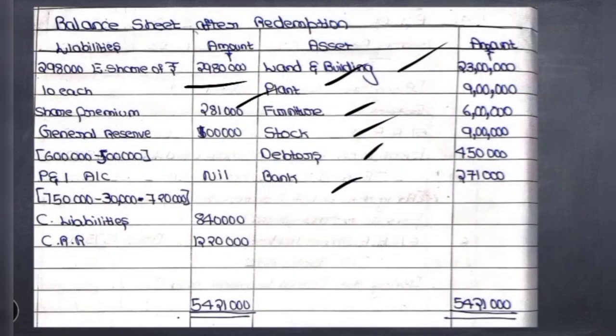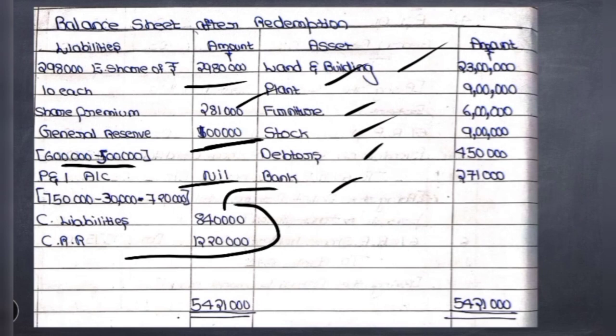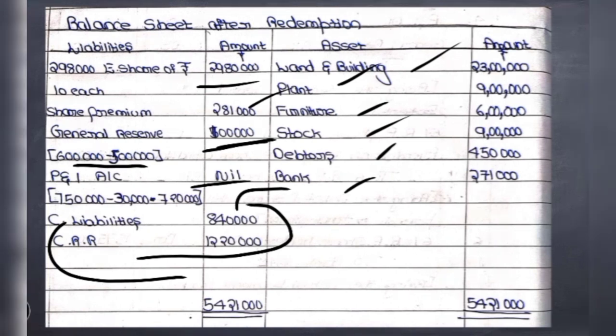Then general reserve, there was a balance of 6 lakh, out of which 5 lakh is used for redemption. The minimum balance of 1 lakh is maintained in the general reserve. Then profit and loss account, it is completely utilized, there is no balance in the profit and loss account. Then before current liabilities we have to write the capital redemption reserve. It was created to the extent of 12,20,000. After that we write current liabilities, that is 8,40,000. There is no adjustment. So after we write all these items, the balance sheet will tally at 54,21,000. So this is how we have to solve the question when a question appears for 24 marks.